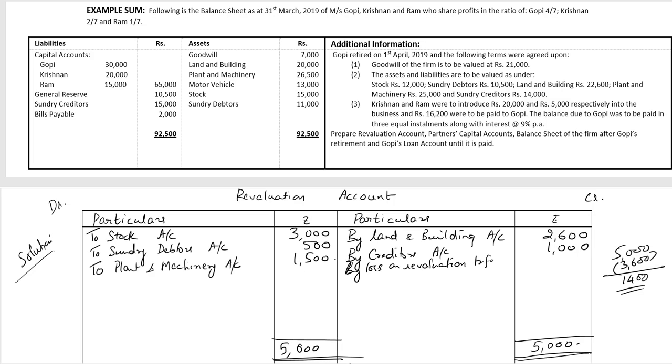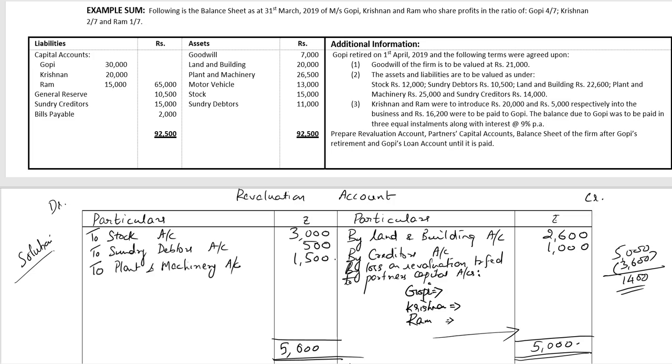By loss on revaluation transferred to partners' capital accounts. We have Gopi, Krishnan, and Ram.